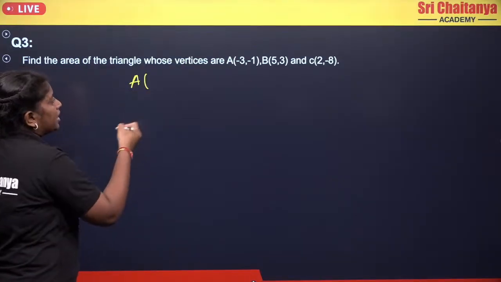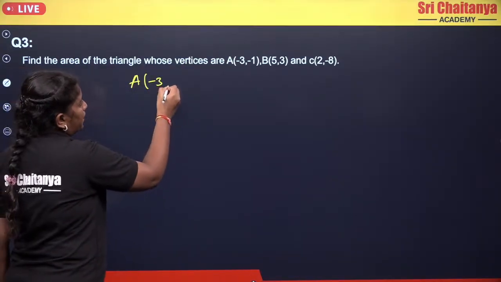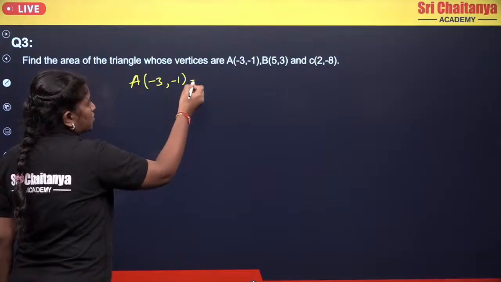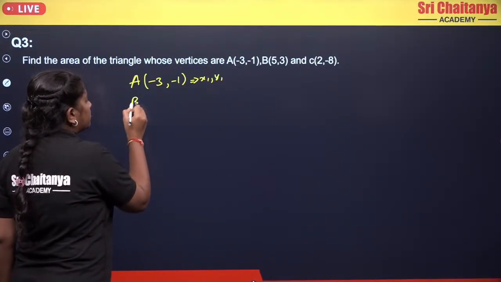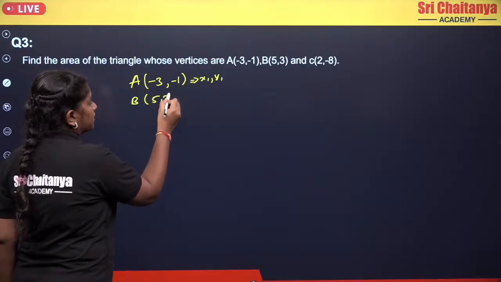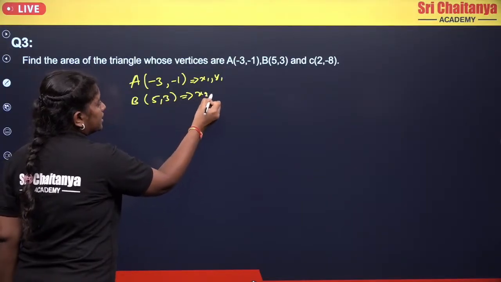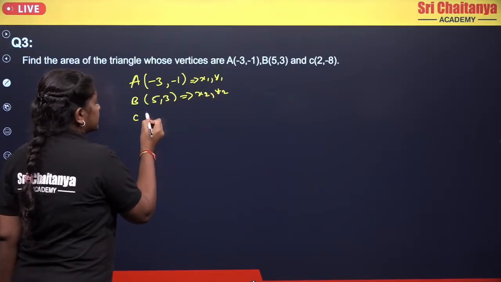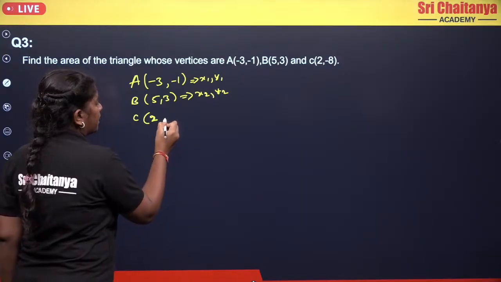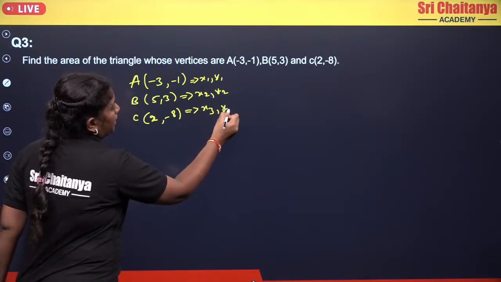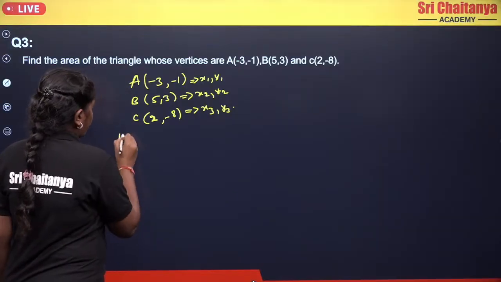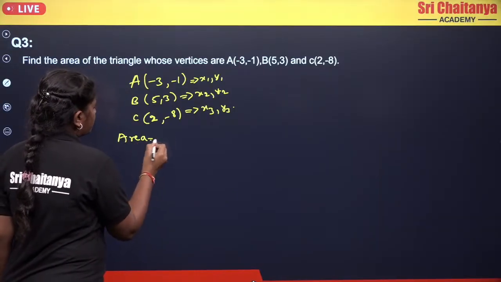Coming to here, I am taking the order A, which is of minus 3 comma minus 1. So you can consider them as your x1 comma y1. Okay, and B, which is of 5 comma 3, so you can consider them as the x2 comma y2. And C, which is of 2 comma minus 8, so these will be acting as your x3 comma y3. Okay. Now area will be given by, what is the formula we will be having?